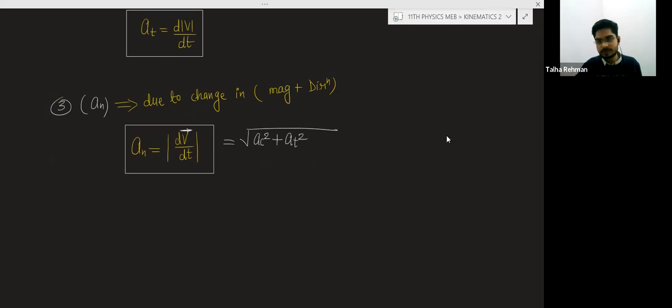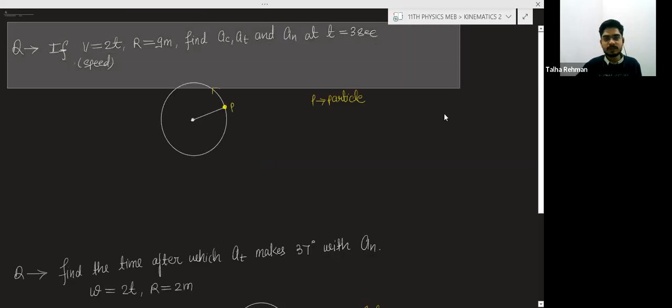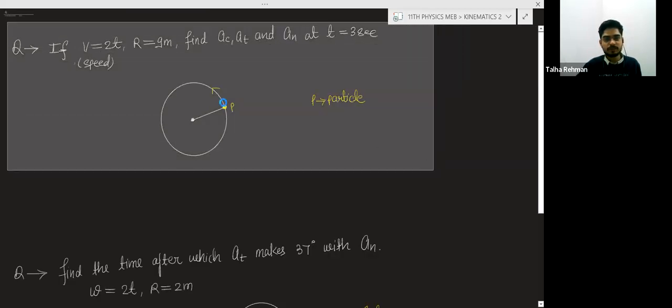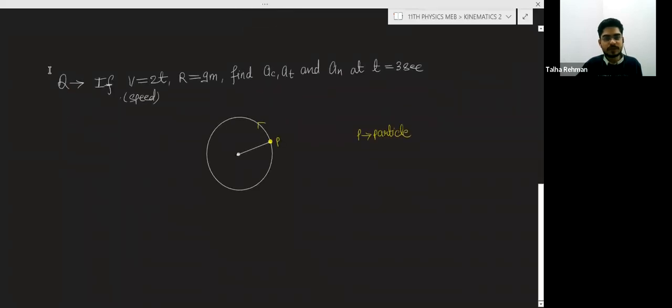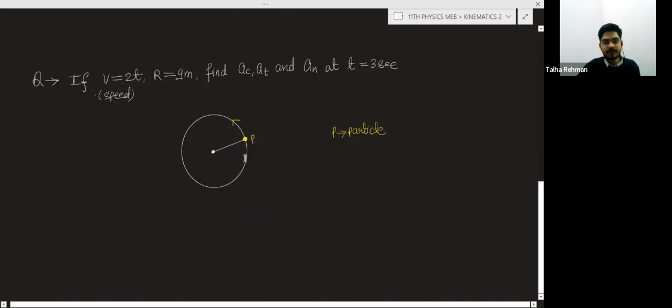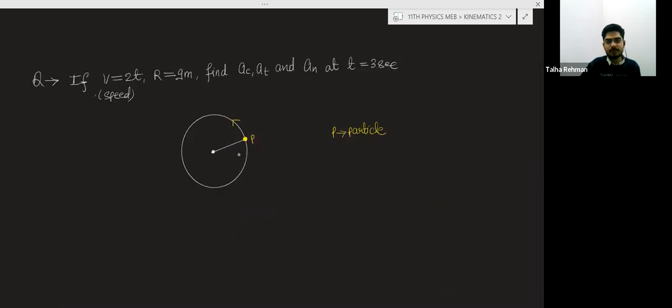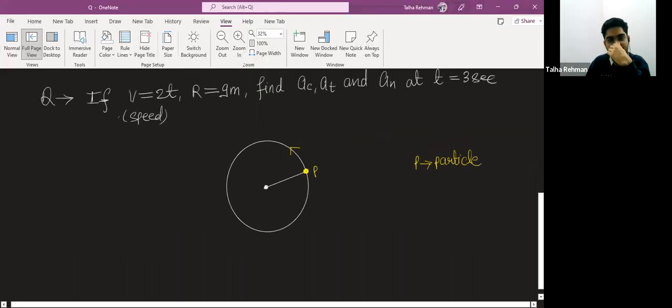So first question. First question is this. If v is equal to 2t is given and the radius of the circle is 9 meter, find the centripetal acceleration. Basically a particle is moving in a circular path and this is the given information.